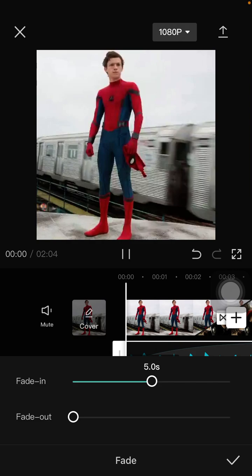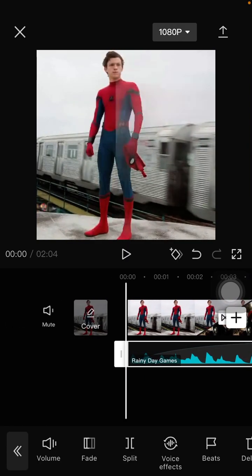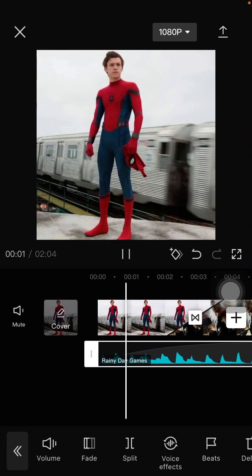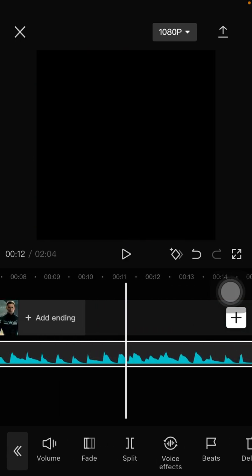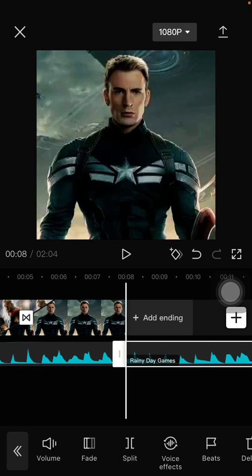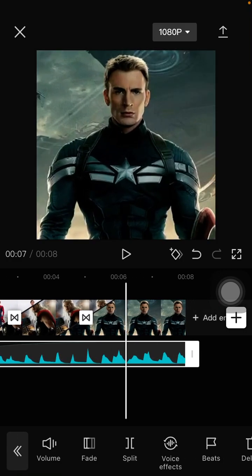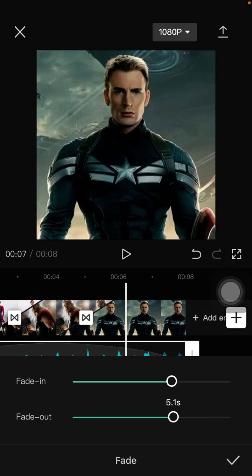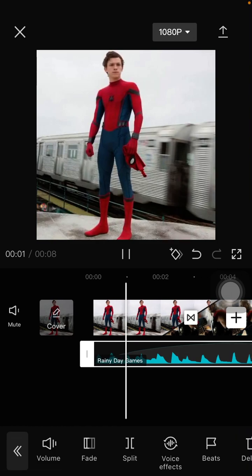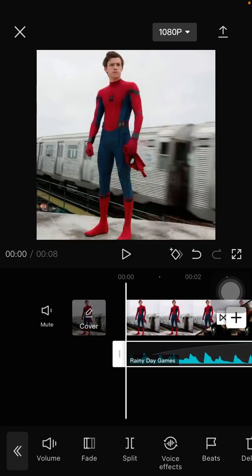For example, 5 seconds. Then for the first pad in, I'm just going to split before and remove unused. So just put the pad out in 5 seconds again, so you can see and listen.